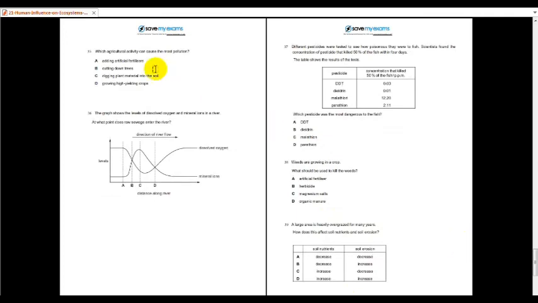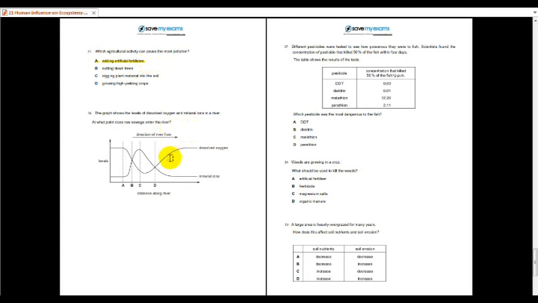Continue on. 35. Okay, students, continue on. Number 35. Which agricultural activity can cause the most pollution? It is adding artificial fertilizers. A. Next, number 36. At what point does raw sewage enter the river?